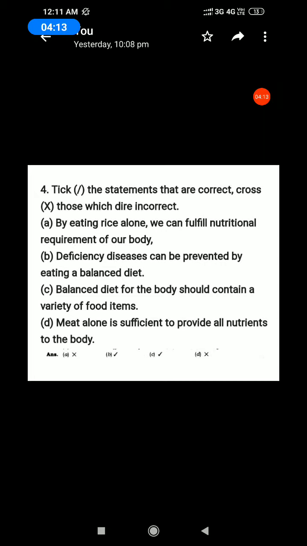This answer is true. Next, C. A balanced diet for the body should contain a variety of food items. This answer also is true. Next, D. Meat alone is sufficient to provide all nutrients to the body. The answer is false. Okay? Can you understand? All of you write in your book.